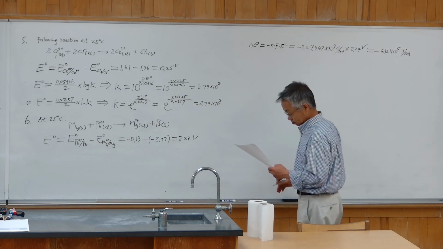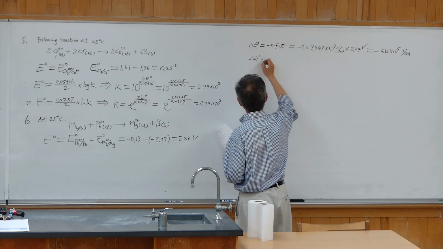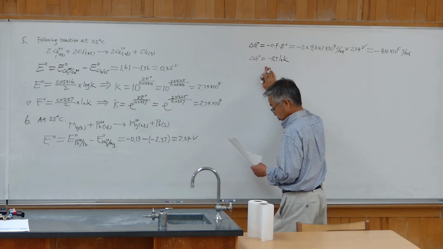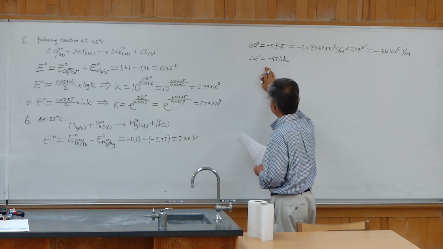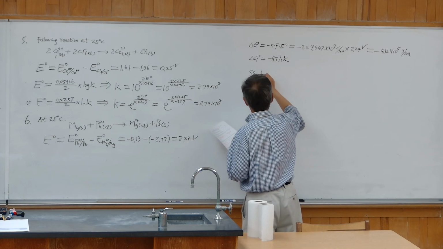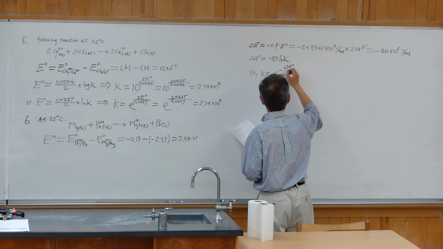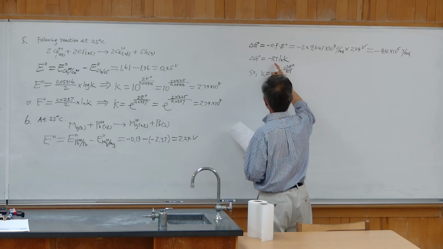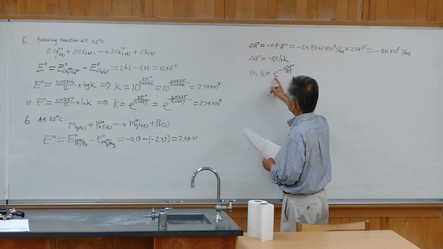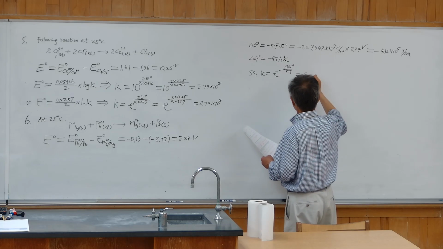And delta G links with the equilibrium constant by this equation: delta G0 equal to negative RT times natural log K. Then K equals e to the negative delta G over RT, dividing both sides by negative RT. Then e to this power. Then plug in the numbers.